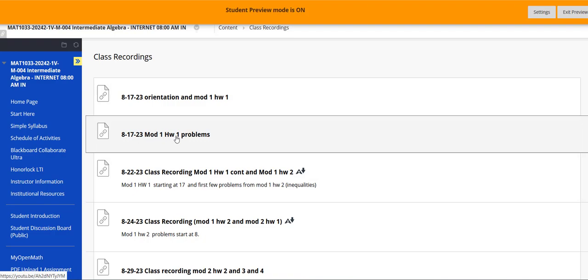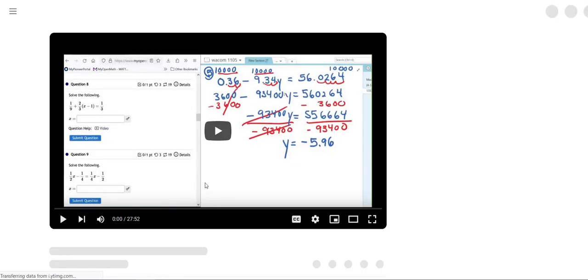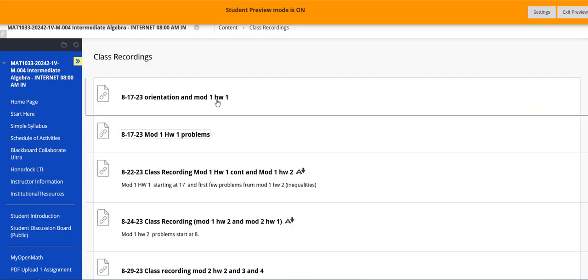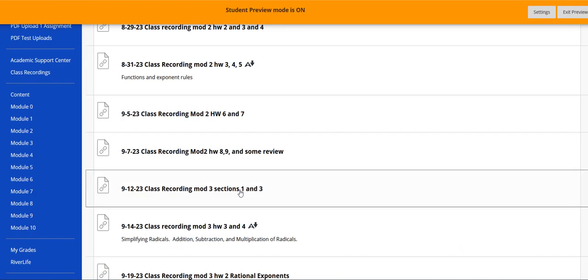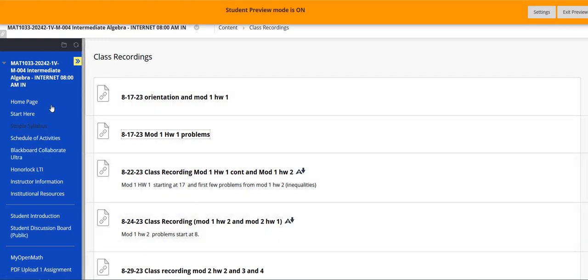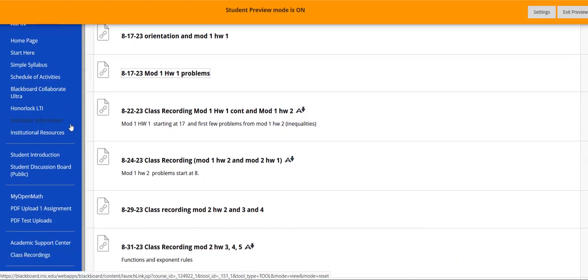I listed which section and which problems, and it will be the software. I'll just show you real quick. This is what your homework in My Open Math looks like, and I picked out a few problems. That's just an extra resource for you. You can look and see if it's something you need, and use it. If not, it's just extra.